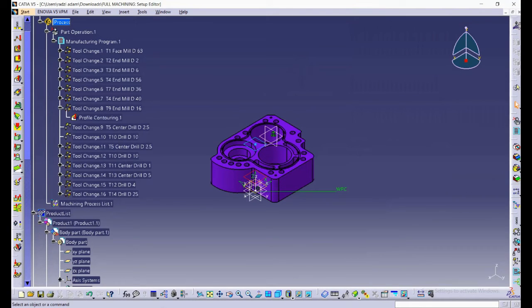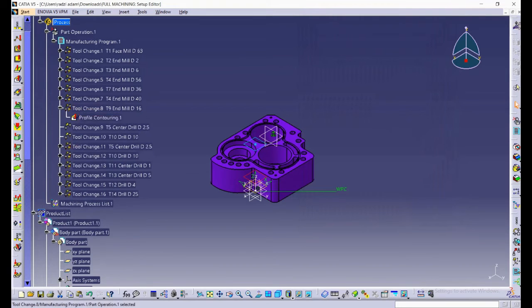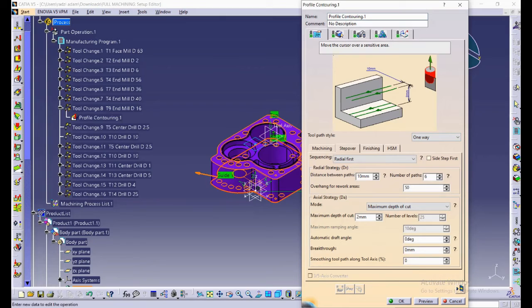Next, for profile contouring process, we need to change the tool first to the end mill with diameter of 16 mm. Then we can proceed to the profile contouring process. In machining strategy, we need to select one way and closed toolpath is chosen too. In step over strategy, use radial first with distance between path of 10 mm. The number of paths must be at least 6 to avoid unused surface left.